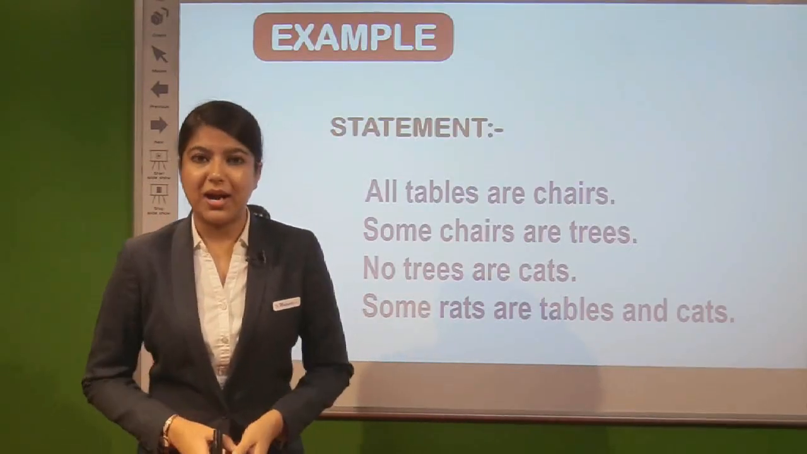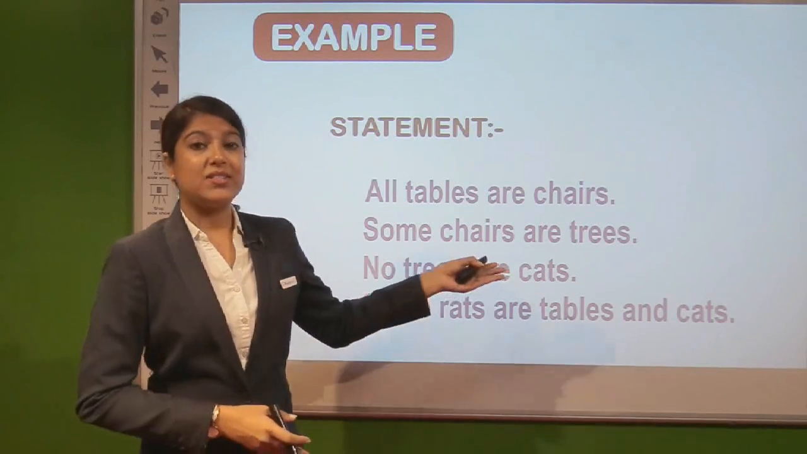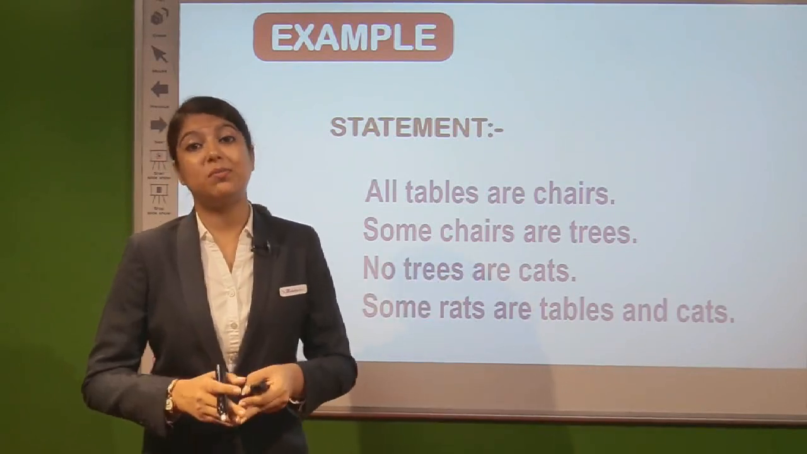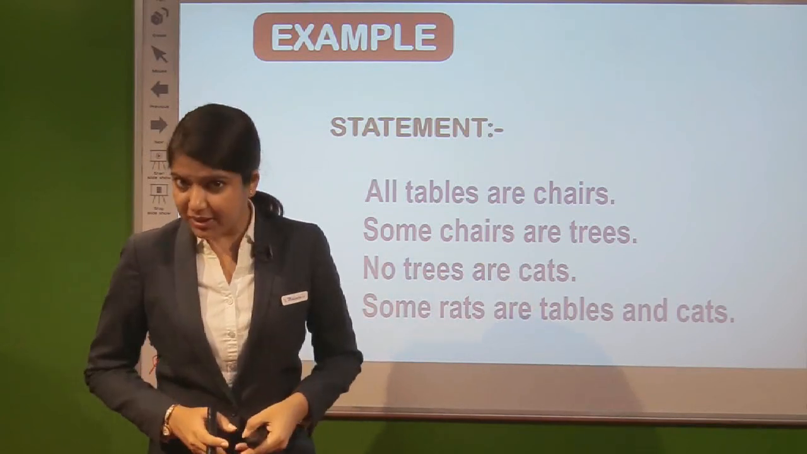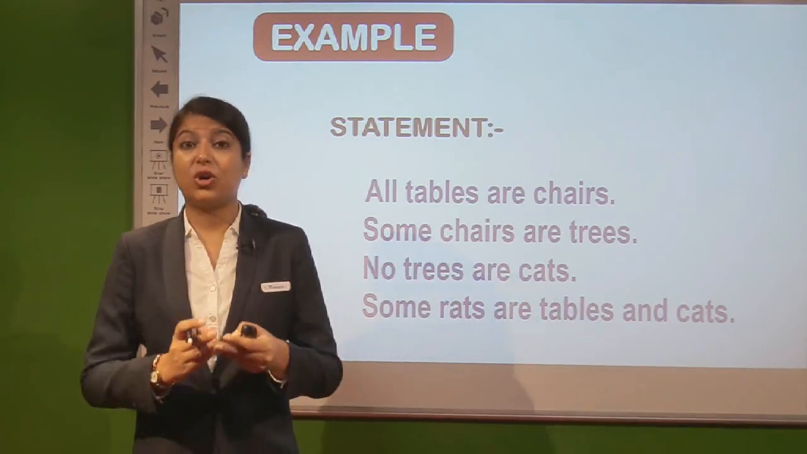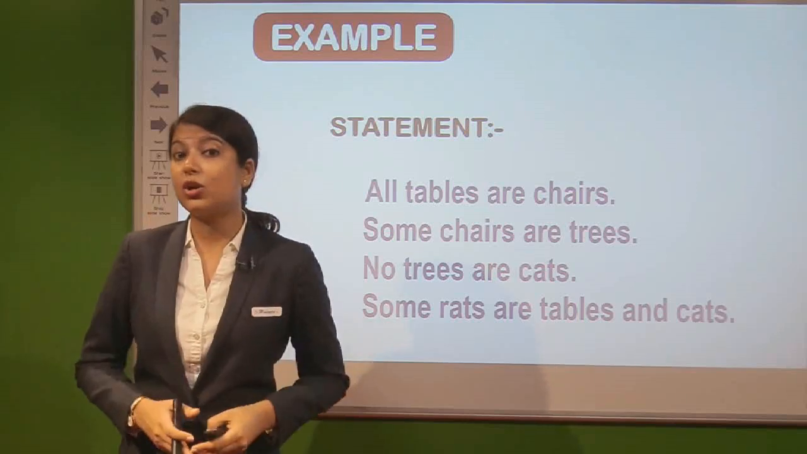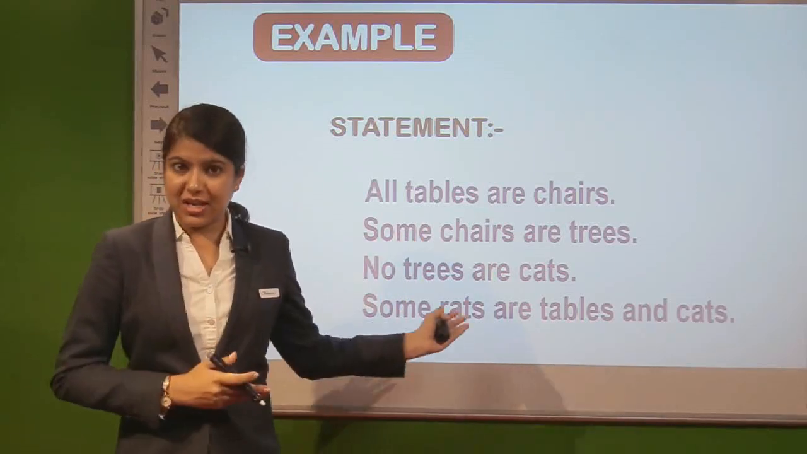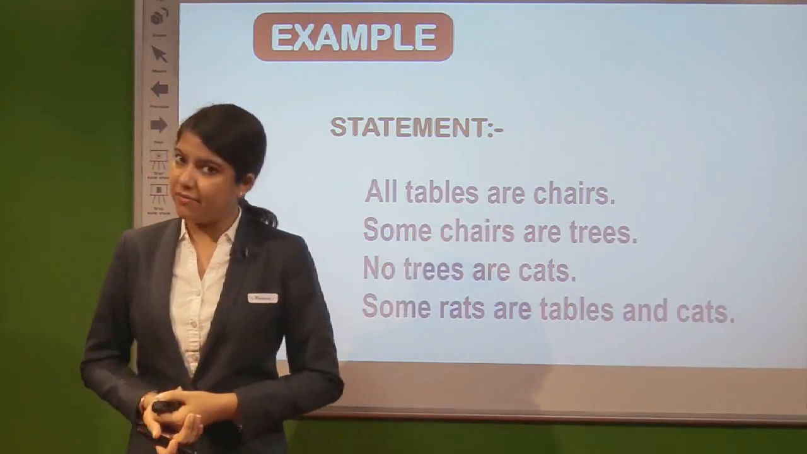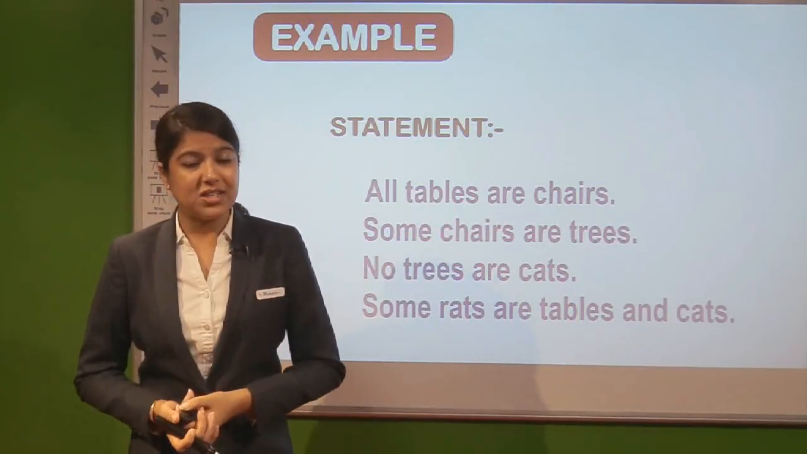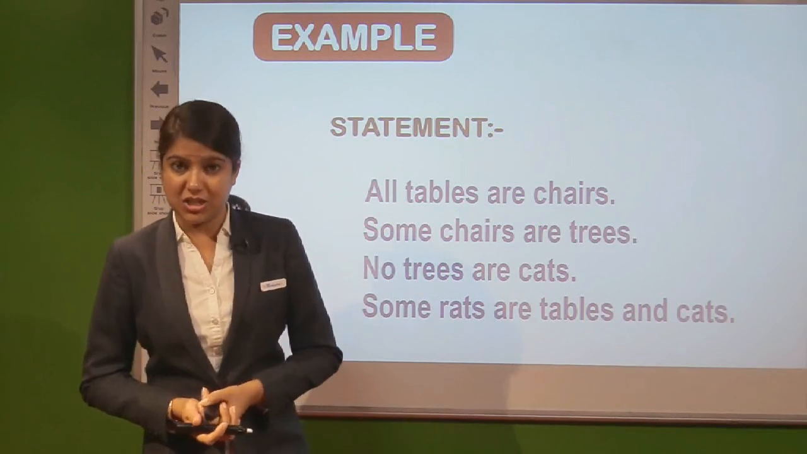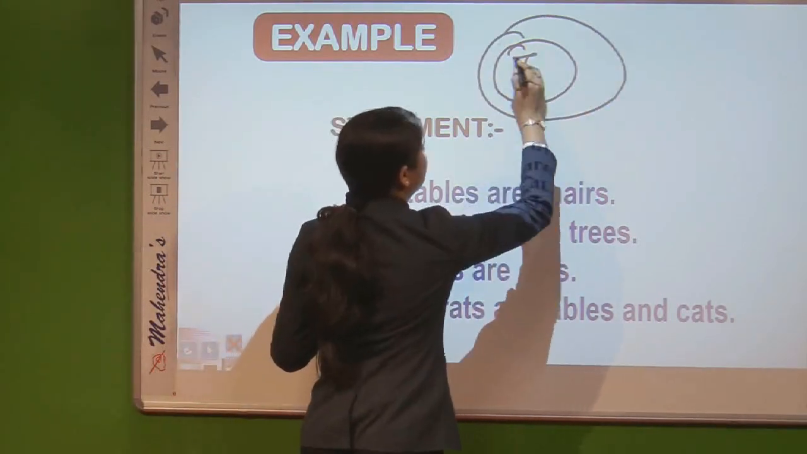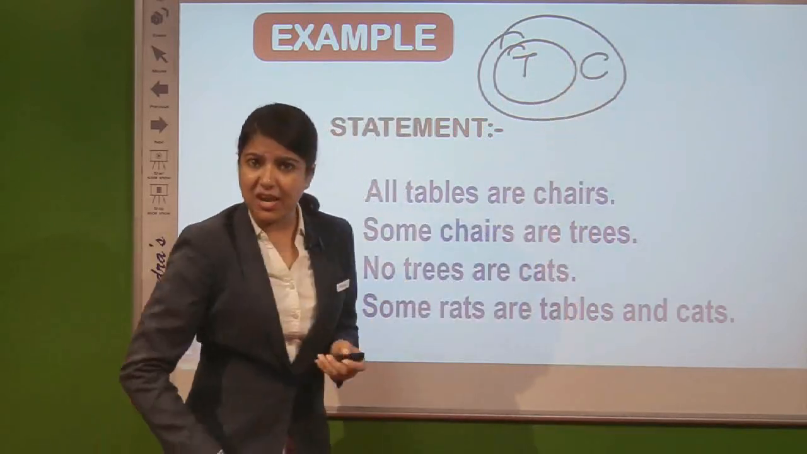Moving further, let's take an example where the statements are given to you, and you will be solving by the Venn diagram method. As today we have been clearing your confusion with the Venn diagram part, the statements will be shown to you by Venn diagrams only. Now the first statement shows all tables are chairs, so the diagram representation would be very clear: tables inside chairs, right?